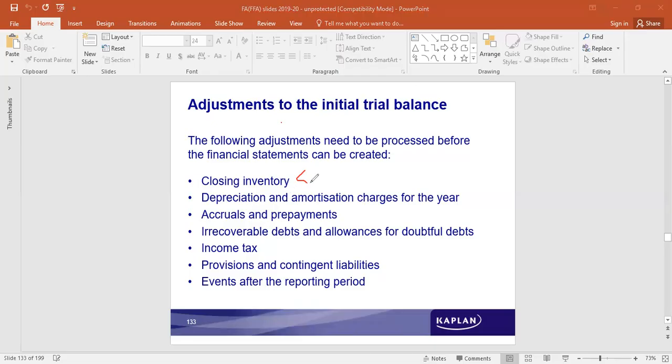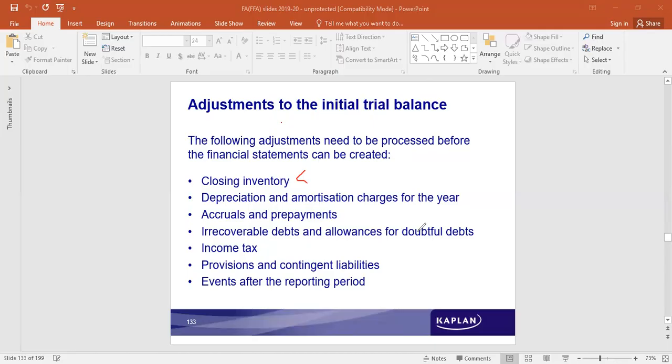Second one is, we see that closing inventory is a current asset, so it appears on the asset side. Two effects. So like that, some of the items are given: depreciation and amortization charges for the year, accruals and prepayments, irrecoverable debts and any kind of an allowance that is